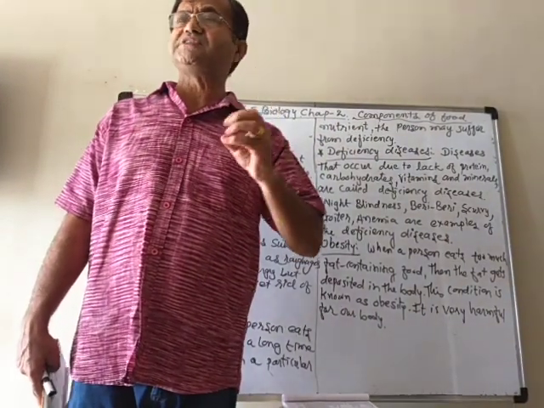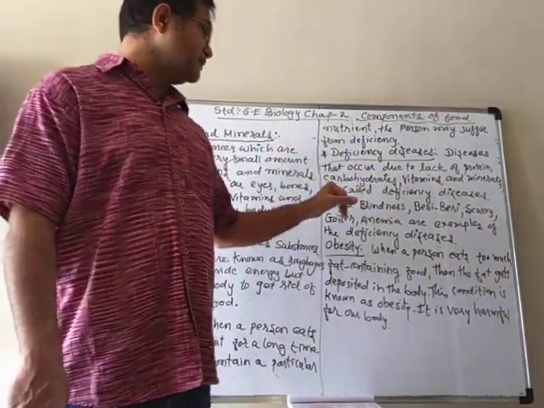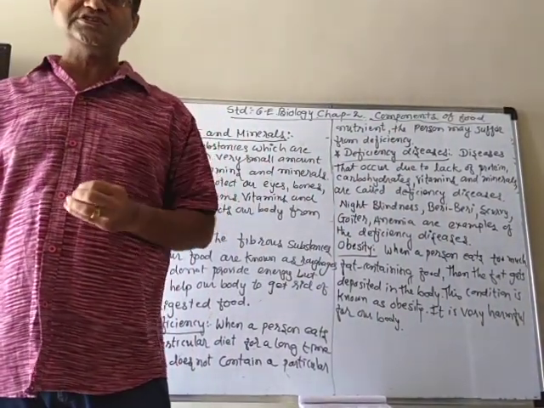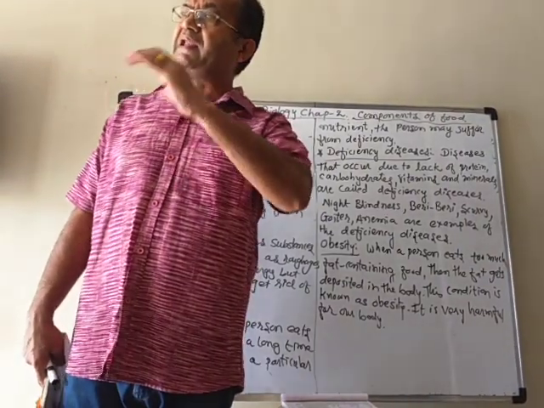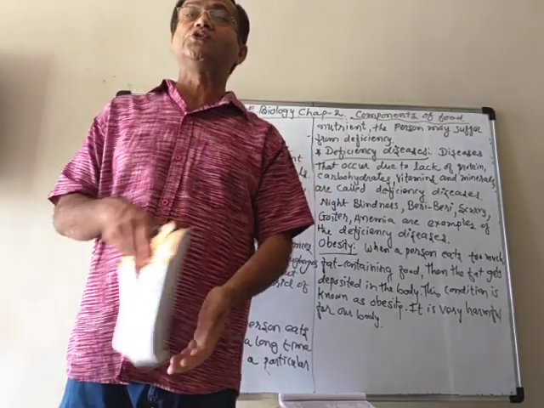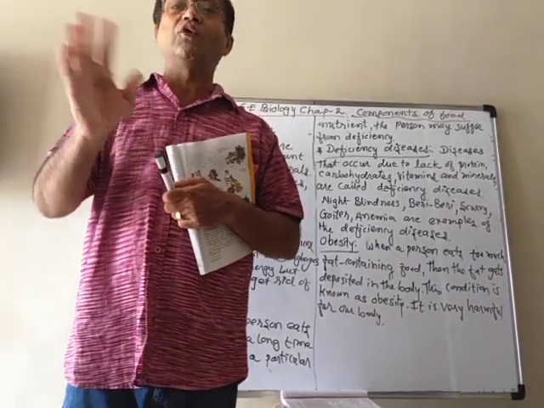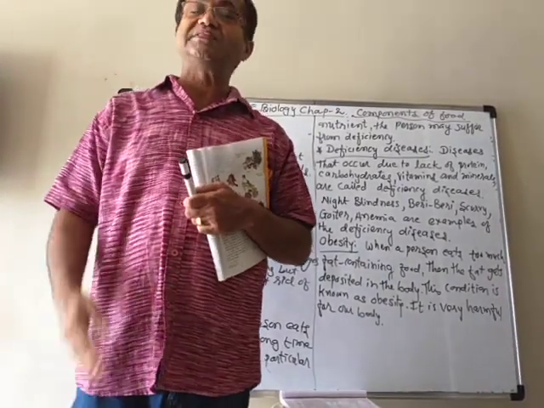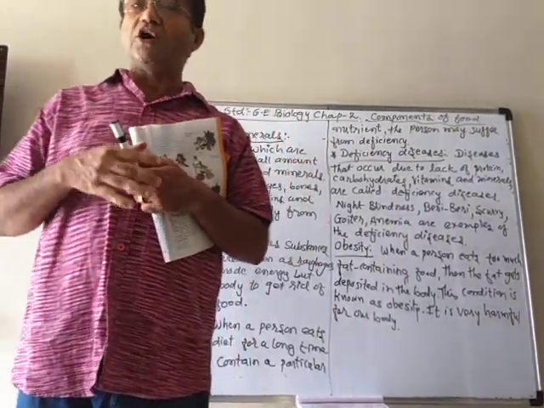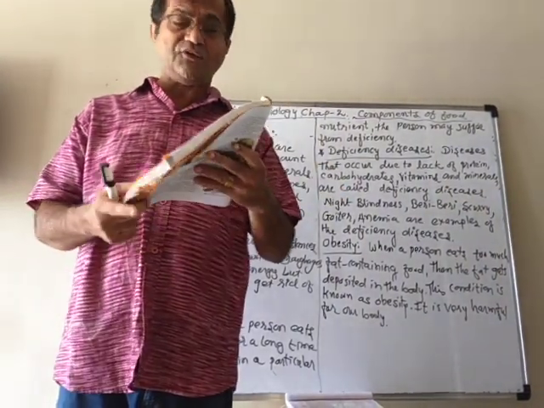Generally, deficiency diseases are due to some vitamins also. Like the one named night blindness. Night blindness is an eye disease in which, if there is a very small amount of light, the person is not able to see. Generally, night blindness means after sunset, when there is very low light, they won't be able to see properly. That deficiency is known as night blindness, and it is because of the lack of vitamin A. Vitamin A is essential for our eyes.